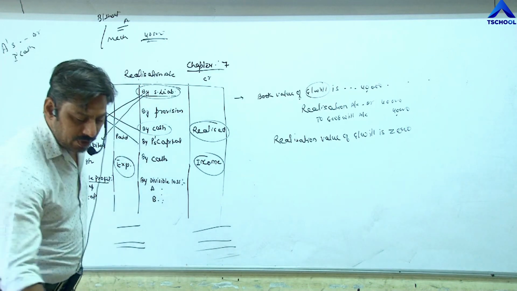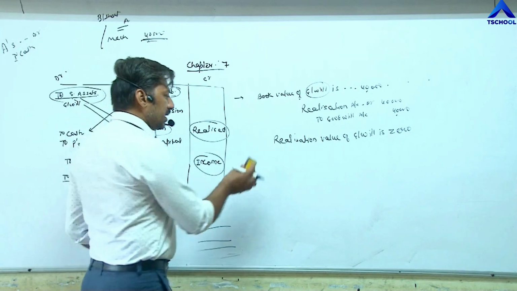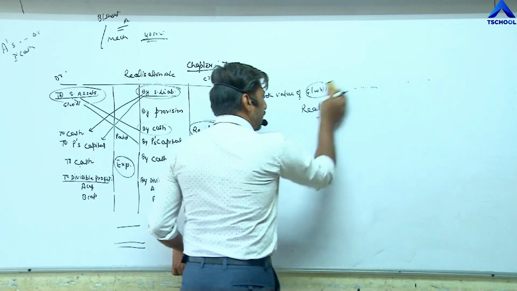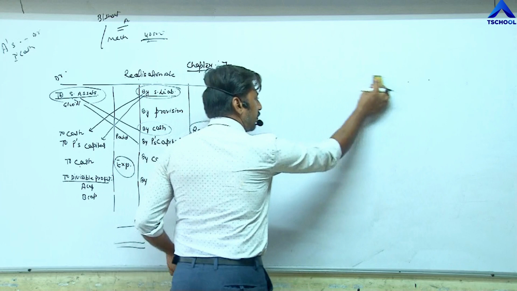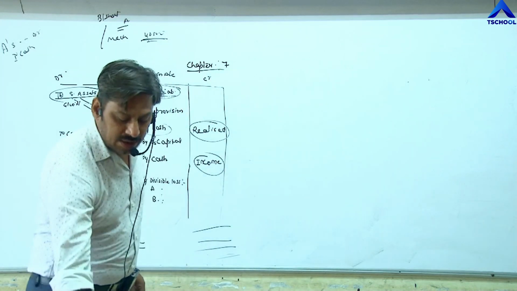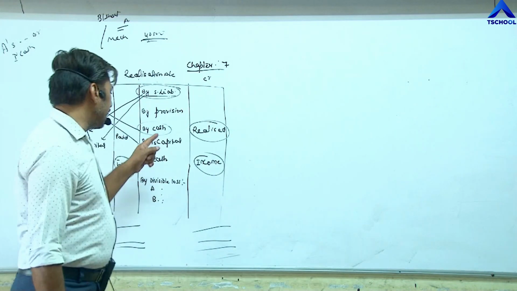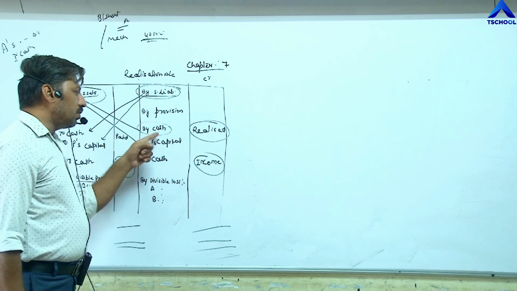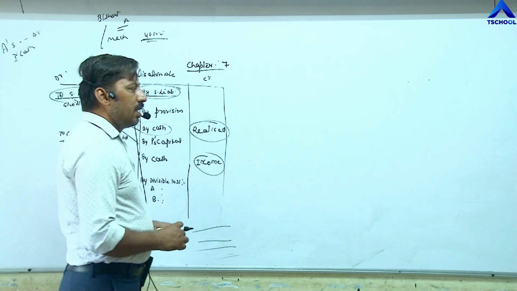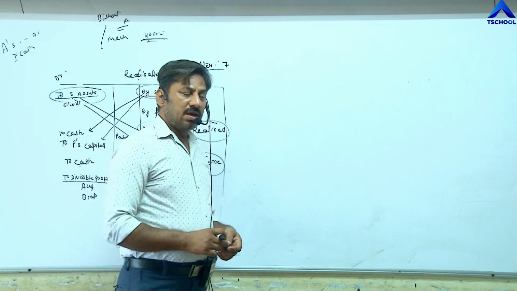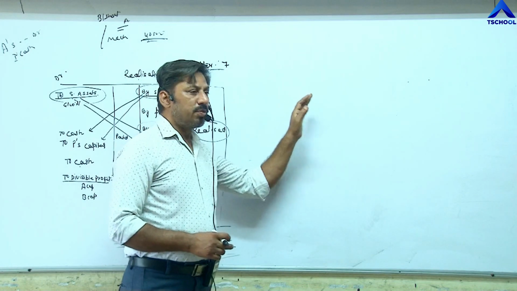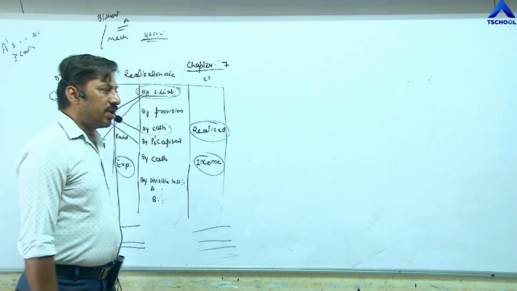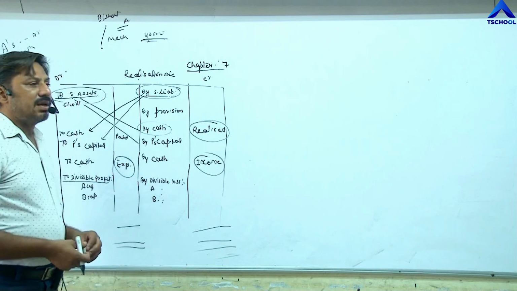So this is the difference between other assets and intangible assets. In case of other assets, whether information is given or not, it is compulsory to pass the second entry, cash account debit to realization. But so far as goodwill, patent, trademark is concerned, if information about its sale is not given, then we are not required to pass the second entry.